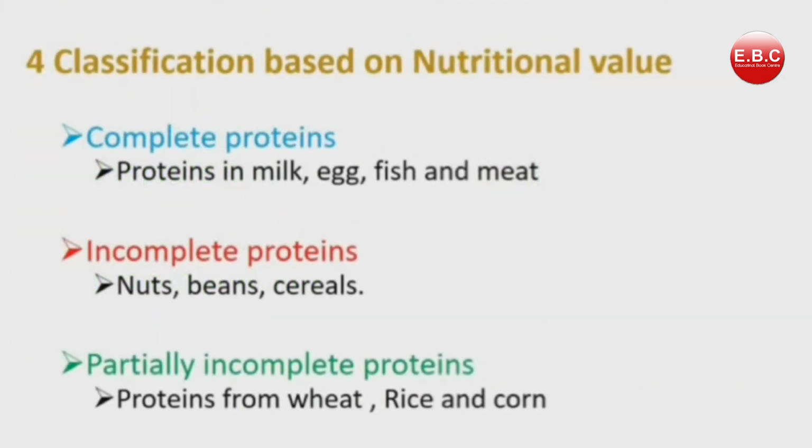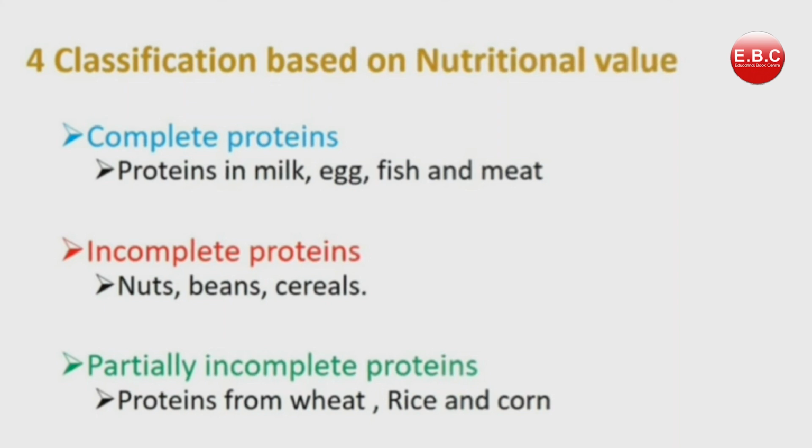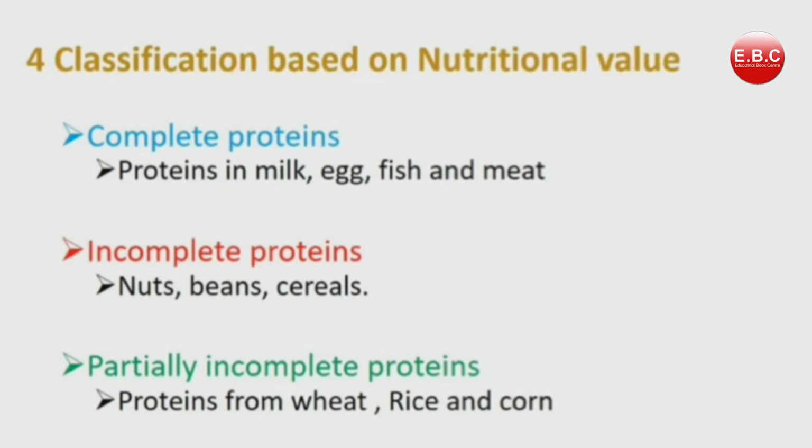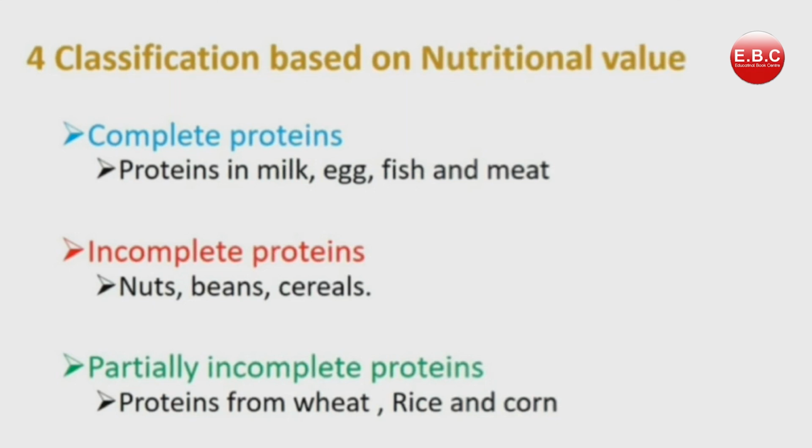Next comes classification based on nutritional value. Complete proteins have all essential amino acids present. Milk is a complete protein. Incomplete proteins have fewer essential amino acids. Partially incomplete means they cannot give enough essential amino acids for metabolism. That's why rice is mixed with cereal.